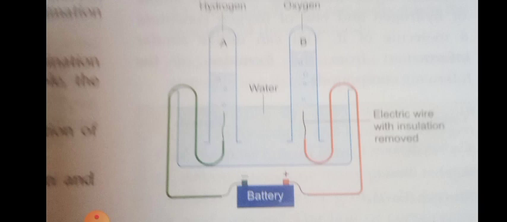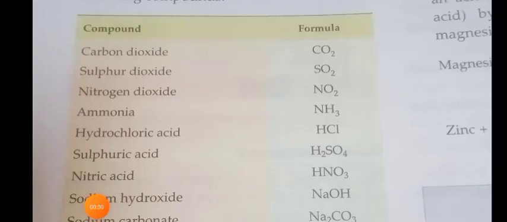Electrolysis is a process in which, when current is passed through a solution, the substances present in the solution will be separated out. So here you have separated the hydrogen and oxygen, so it is a compound. Here are some of the